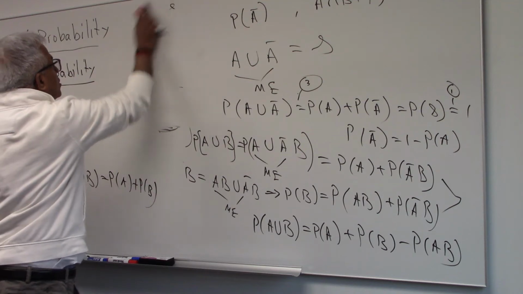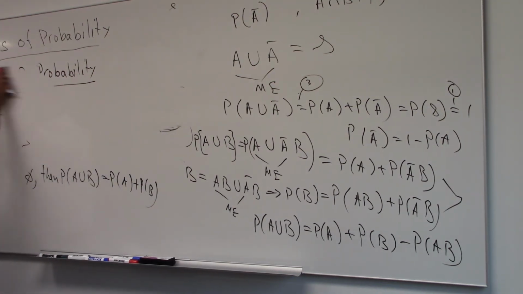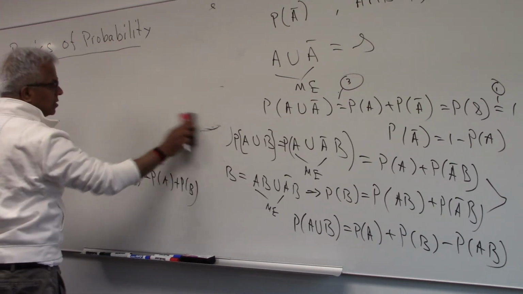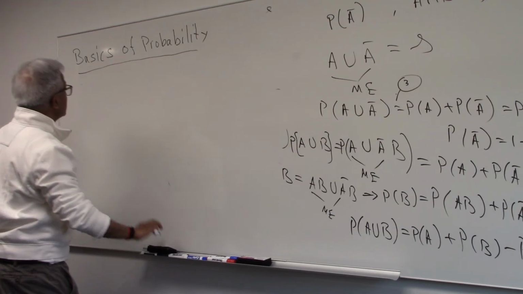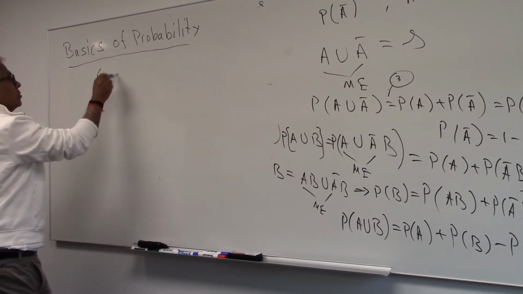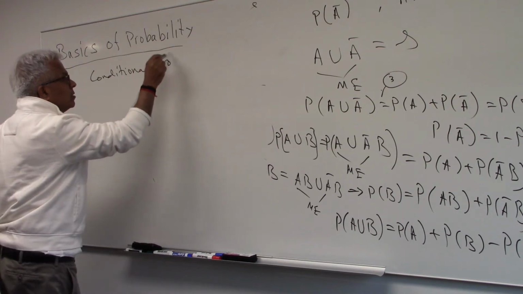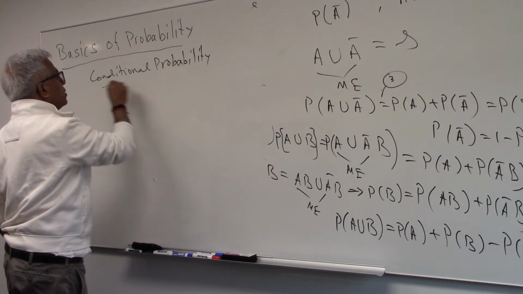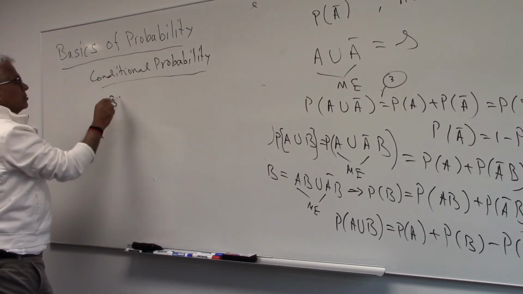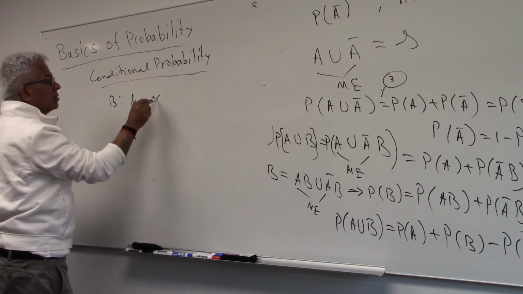Now, moving on, next we will discuss another concept called conditional probability. This is when something has occurred. Let's say B has occurred.